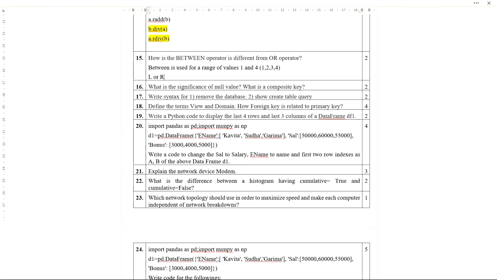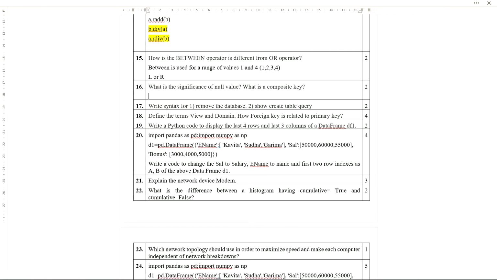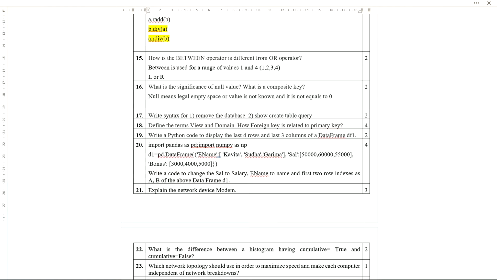Next one: what is the significance of null value and what is a composite key? The significance of null value you can write in a simple way. Null means a legal empty value, empty space, or the value is not known. And it is not equal to 0. Null is not equivalent to 0, you need to remember.